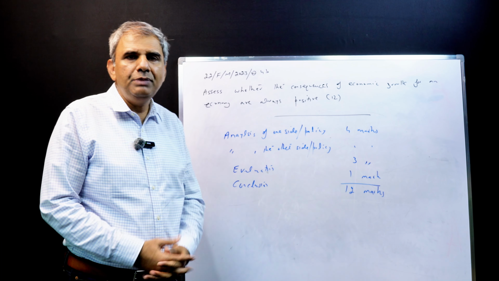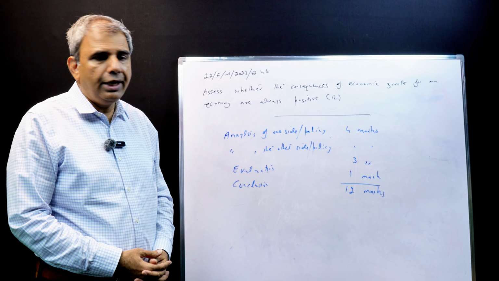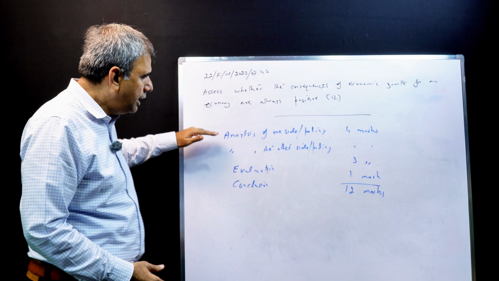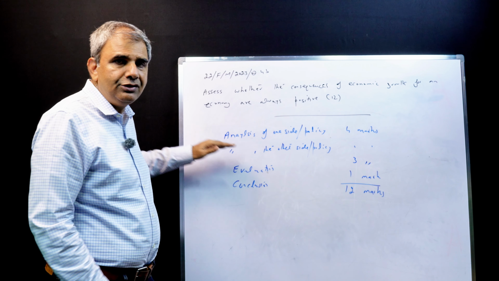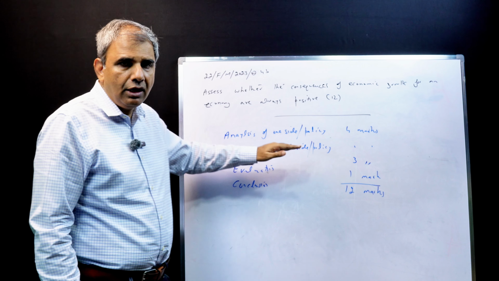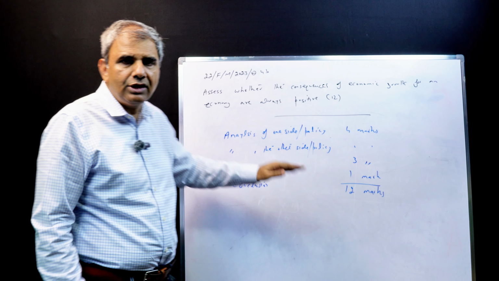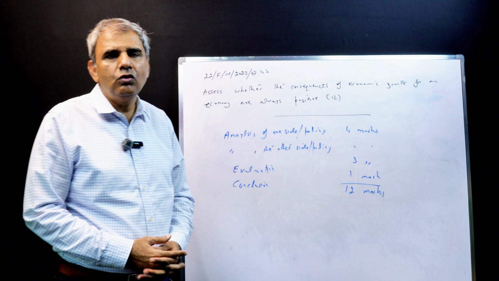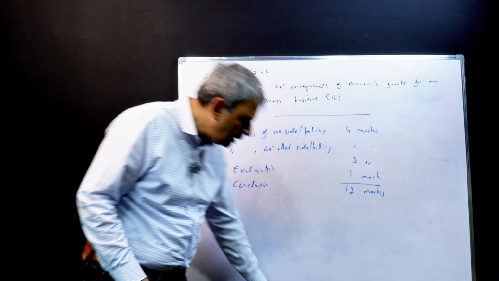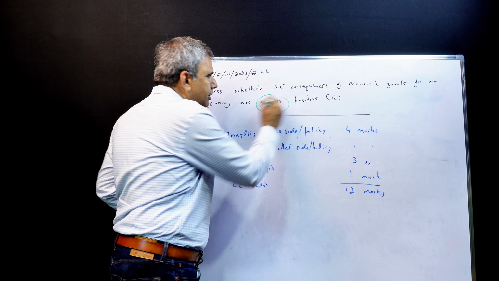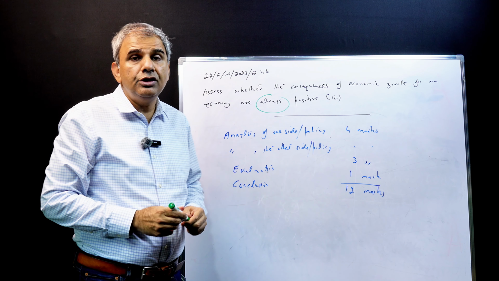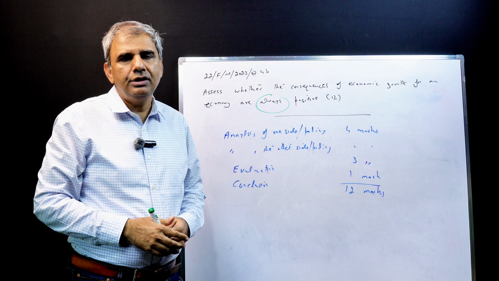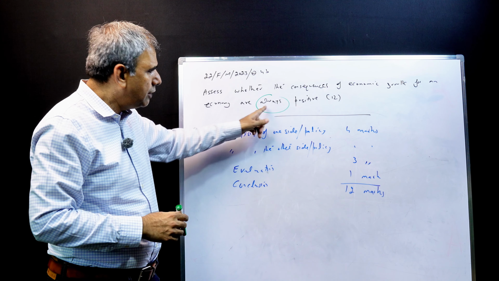The total marks for part B are 12, and the 12 marks are divided into 3 or 4 areas. Analysis of one side of the argument, 4 marks. Analysis of the other side of the argument, 4 marks. And evaluation, 3 marks. And conclusion, 1 mark. And for evaluation, we will talk about this word always. That is, is it always positive or is it negative as well? So that will be the evaluation.